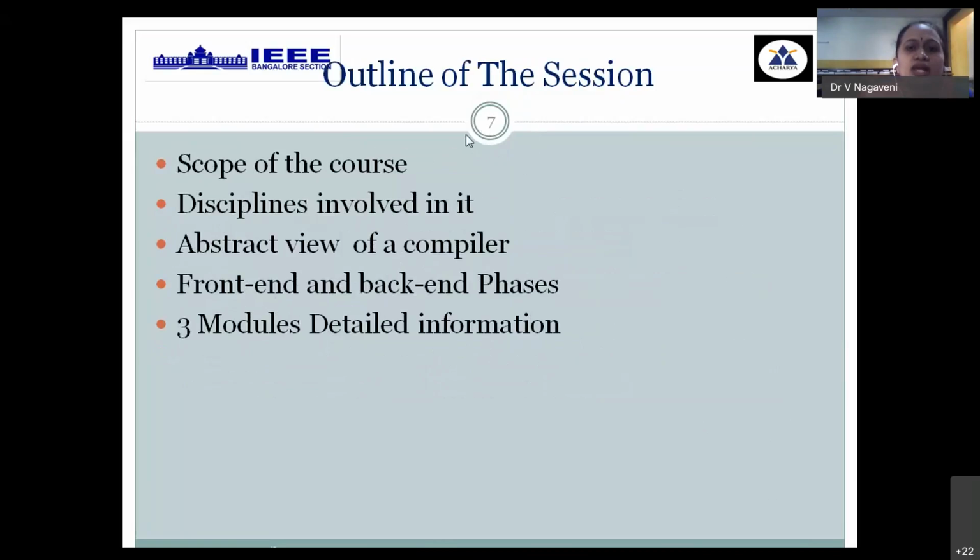The overall outline of today's session deals with why we need to study this course, what the stages involved are, and an overview of the compilation process. The main divisions and again the subdivisions involved in each of these will be studied in detail.